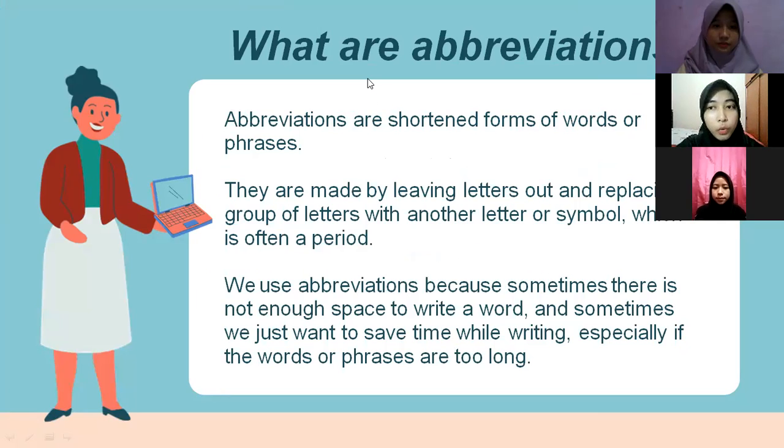Okay, so what are abbreviations? Abbreviations are shortened forms of words or phrases. They are made by leaving letters out and replacing a group of letters with another letter or symbol, which is often a period. We use abbreviations because sometimes there is not enough space to write a word, and sometimes we just want to save time while writing, especially if the words or phrases are too long.